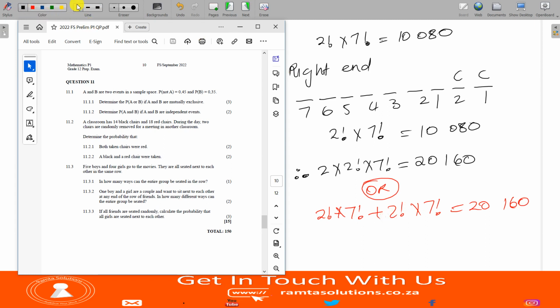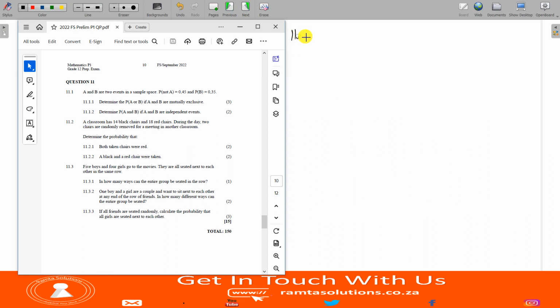All right, moving on. If all friends are seated randomly, calculate the probability that all girls are seated next to each other. So here, the sample space, highlight this, all friends are seated randomly. So the sample space, which you call n of s, will be 9 factorial.